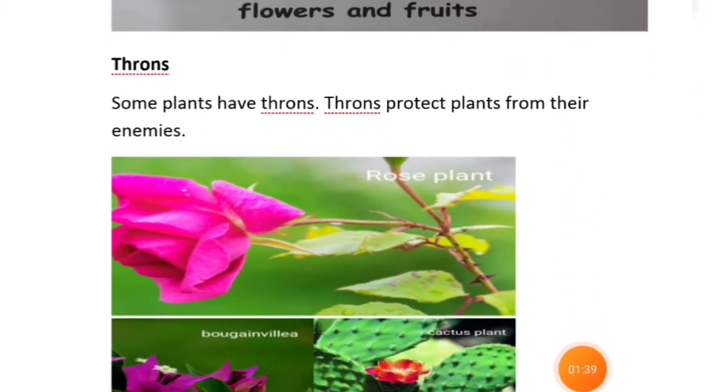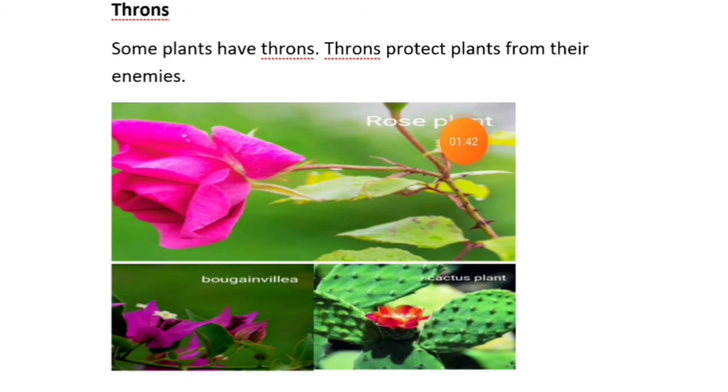Now, plants also have thorns, kante. Some plants have thorns. Thorns protect plants from their enemies. This is the picture of a rose plant. It has thorns. Bougainvillea also has some thorns. And this is the picture of a cactus plant that is also full of thorns.